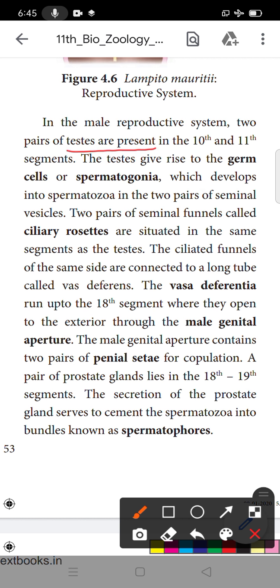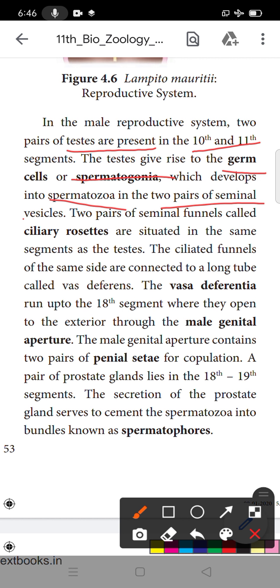So the testis is the male sexual part. There are two pairs of testes present, so two pairs means 4. The 11th and 10th segments contain the two pairs of testes. The testes give rise to the germ cells or spermatogonia, which develop into the spermatozoa, into the two pairs